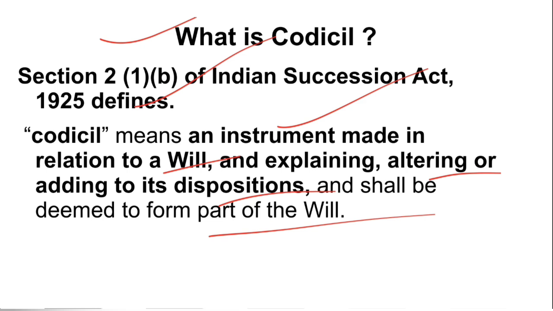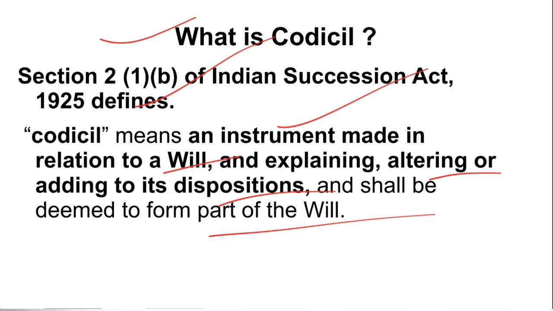It's kind of an amendment, it may be some alteration, maybe some explanation provided within an instrument with regard to some will already in existence, and that is what codicil is all about. Codicil is always a part of the will. All the formalities of a will are required for a valid codicil. Otherwise, codicil is not valid.